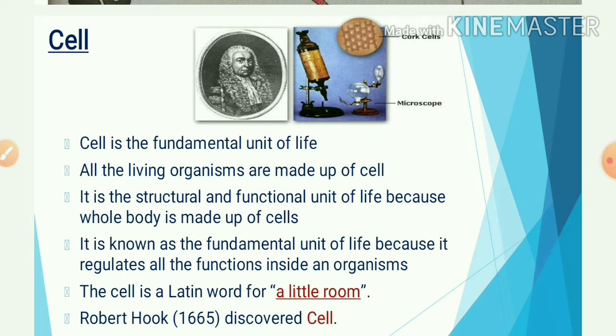Robert Hooke, a scientist, in 1665 discovered the cell. Robert Hooke, an English botanist, observed thin sections of cork or bark of a tree under a self-designed compound microscope, and it means that a little room is present in the body of organisms.